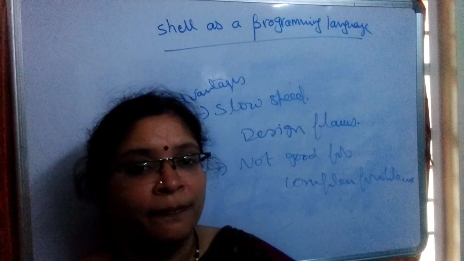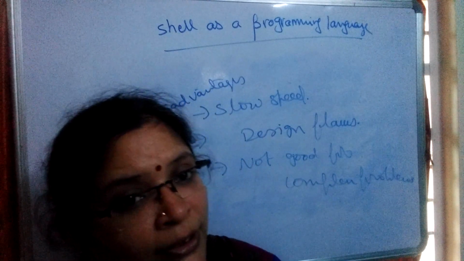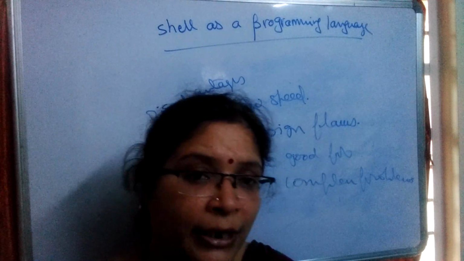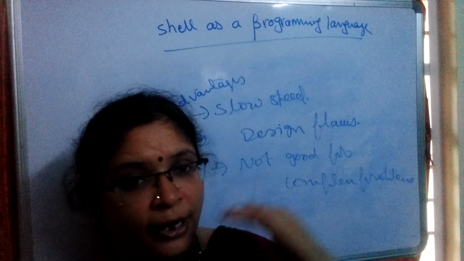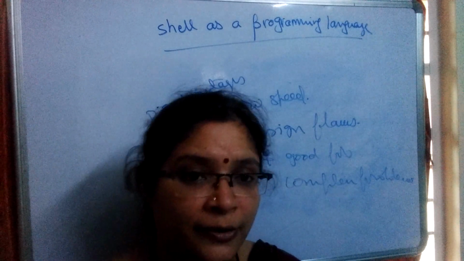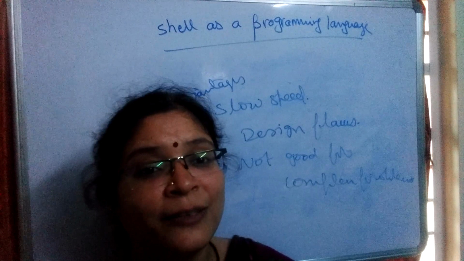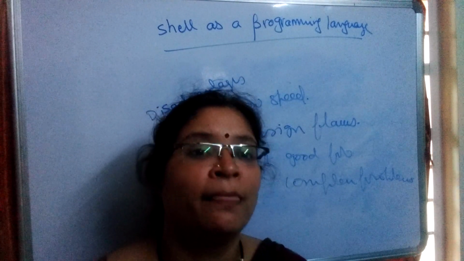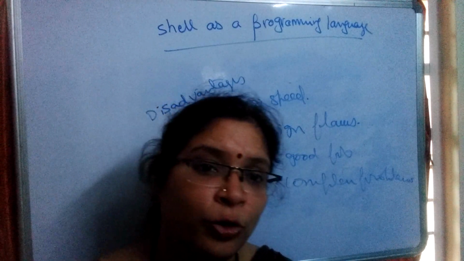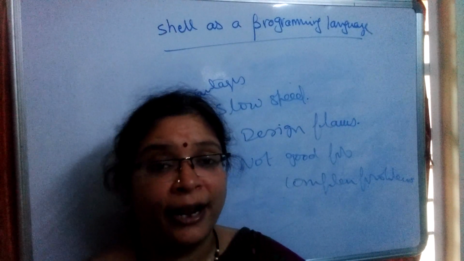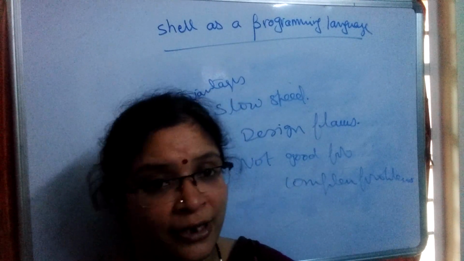Actually, it's a script, which can be interpreted. Here it is also one kind of interpretation, line by line execution. Hence it is a script. It's not a programming language, but it can act as a programming language. Why? Because it facilitates various kinds of control structures, loops, and all. We can write very good interactive programs in shell scripting.